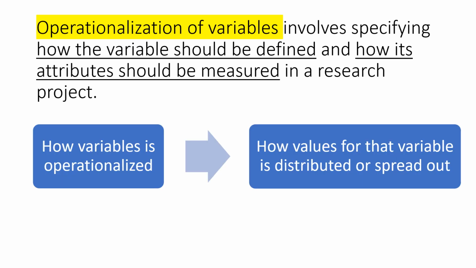And this is what we mean by operationalization of variables. It involves specifying how the variable should be defined and how its attributes should be measured for a given research project. And we saw many examples in the previous slides. And how a given variable is operationalized determines how the values of that variable are distributed or spread out.